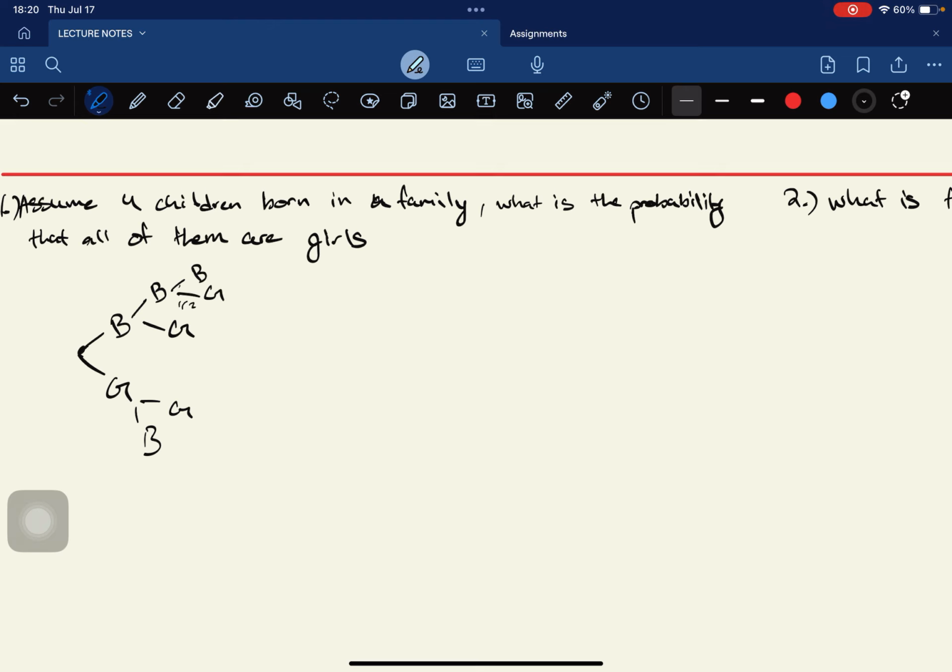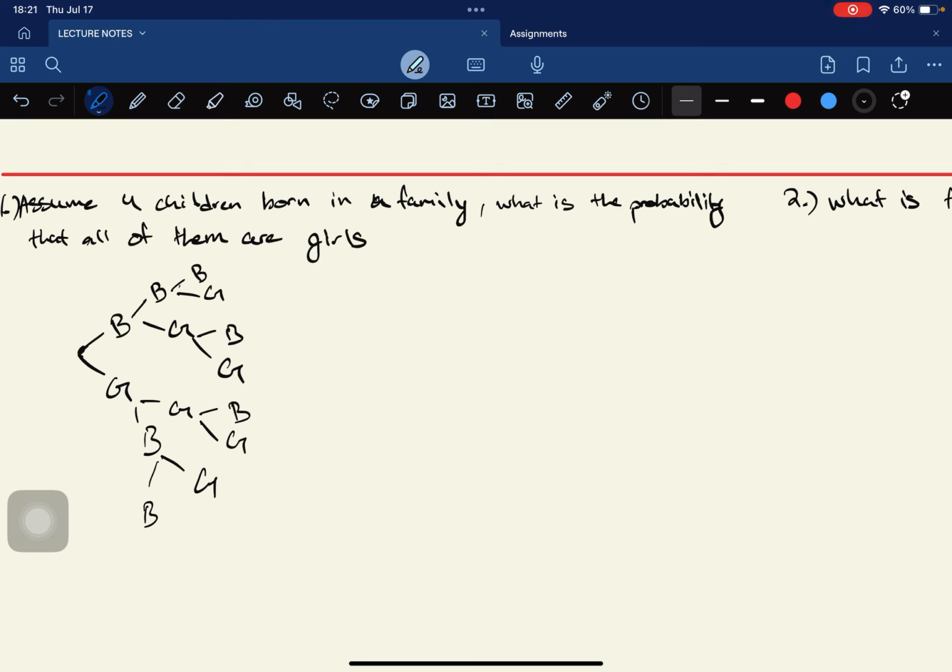And by the way, it's all half, half, half. So don't worry about that. And let's say if the first one was a boy and the second one was a girl, the third child can be either a boy or a girl. So I'm on the third child generation right now. This would either be a boy or a girl, and this would either be a boy or a girl.